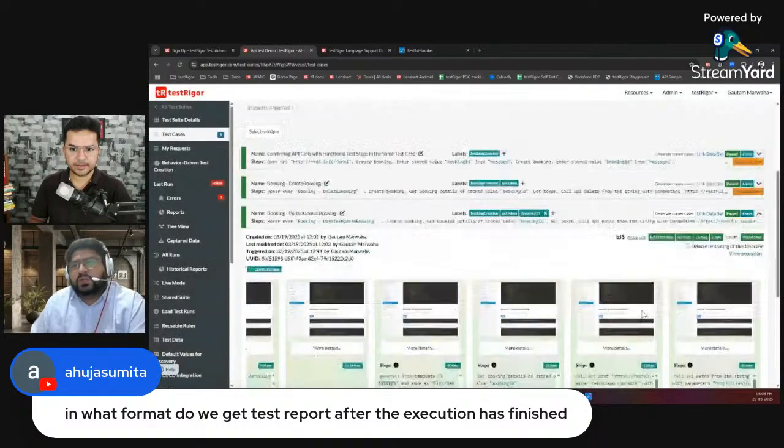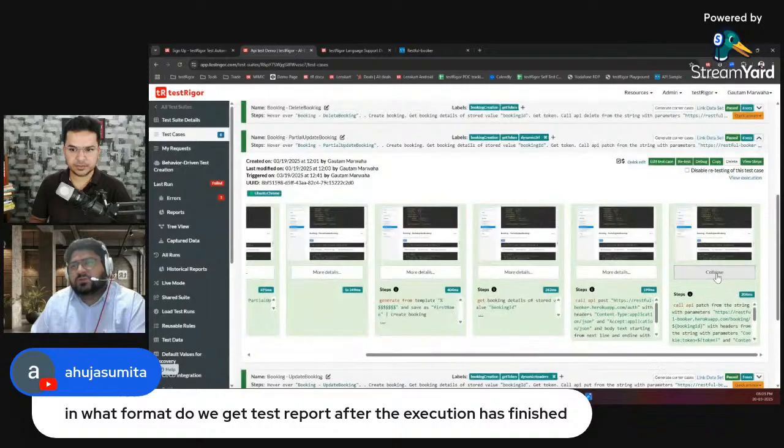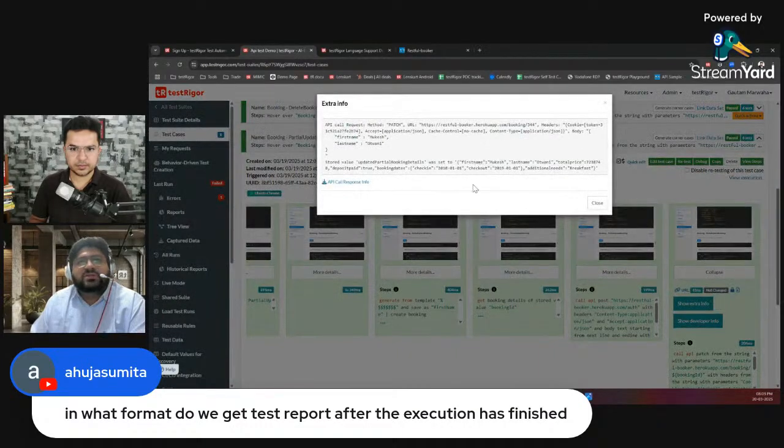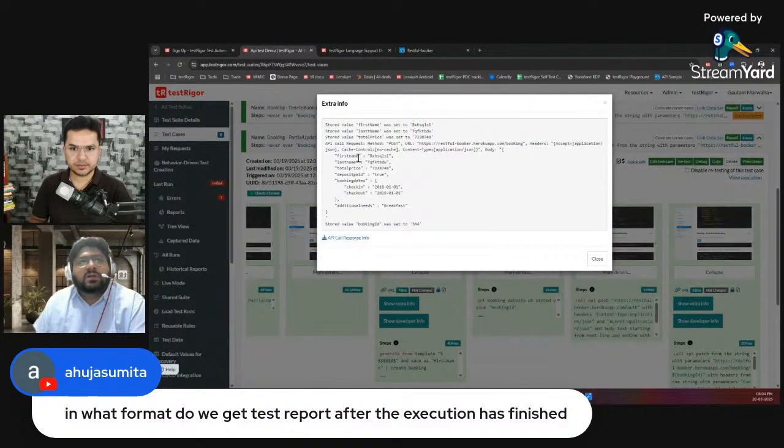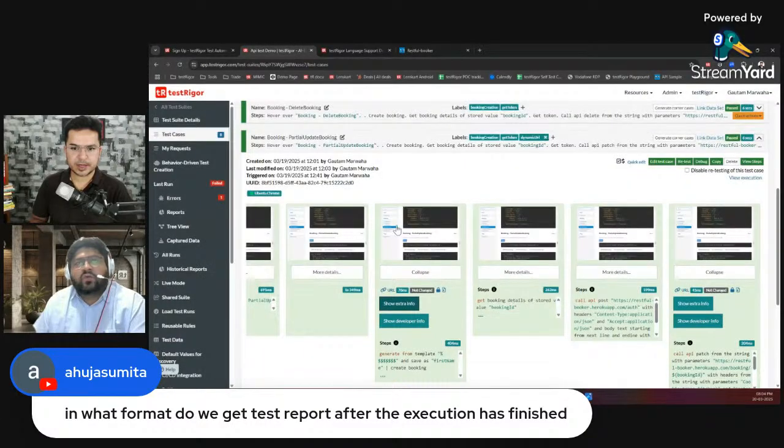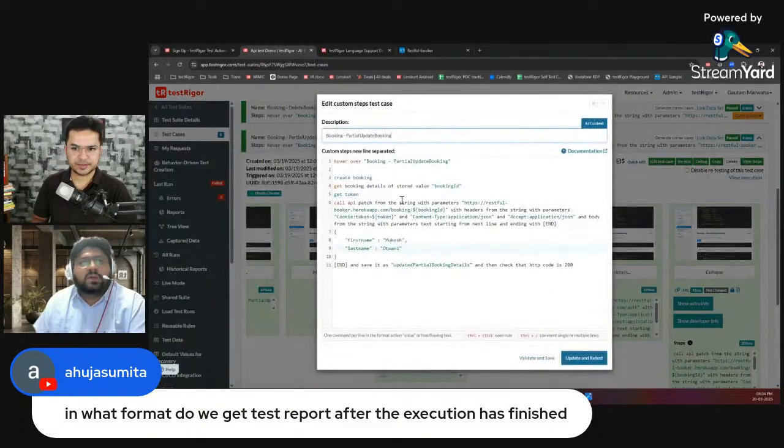I'll show you the response after the update. As you can see, the updated partial booking details were set to first name Mukesh and last name Otwani. Earlier, when we created it, it was a random first name and last name. So this is how we can use APIs in a single flow, passing the response from one call to another.